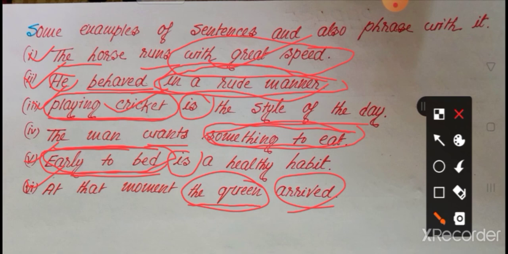Look, at that moment, it is a unit of words or a unit of a group. In the sentence, the sense is incomplete and there is no finite verb, but it is a unit of a group. So at that moment is an example of a phrase.